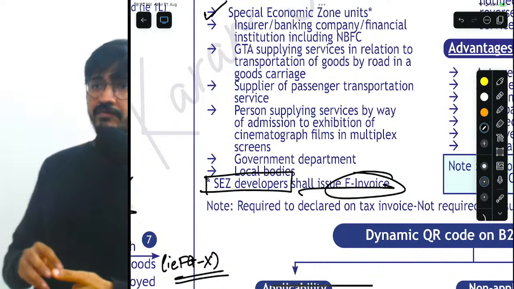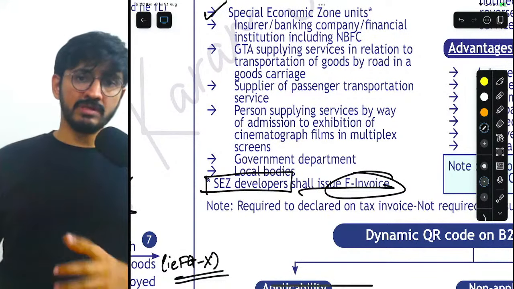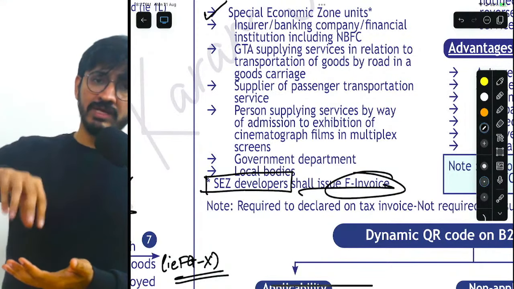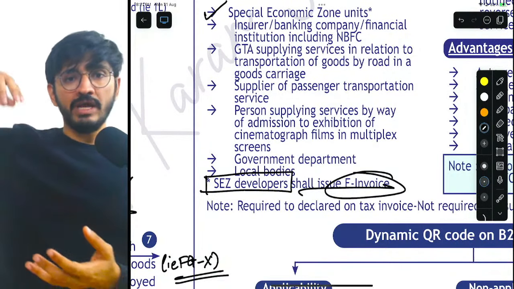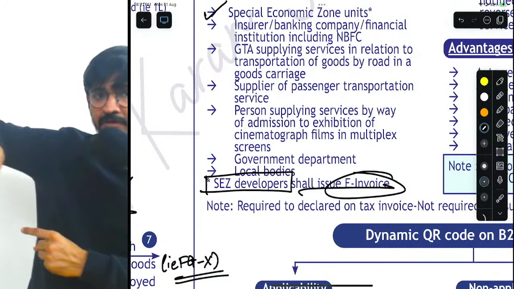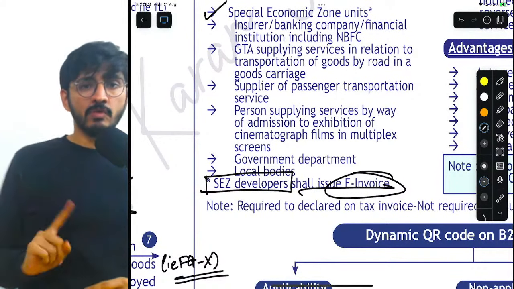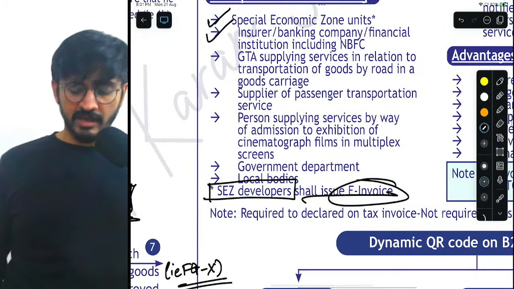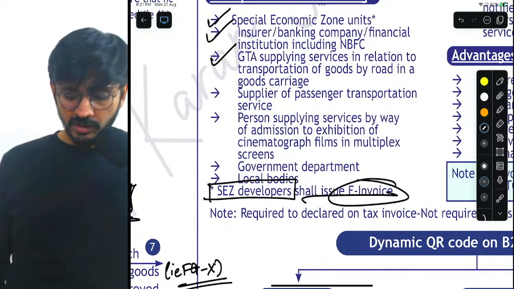So units are basically, for example, let's say there is an SEZ in Mumbai, but that SEZ is developed by Adani Limited. But let's say in that SEZ, most of the players are IT players. There's TCS, there's Infosys, there's HCL. So SEZ units will be all the IT companies. An SEZ developer will be the person who has developed the entire SEZ, who's developed the entire infrastructure ecosystem of that SEZ. Right? Perfect.